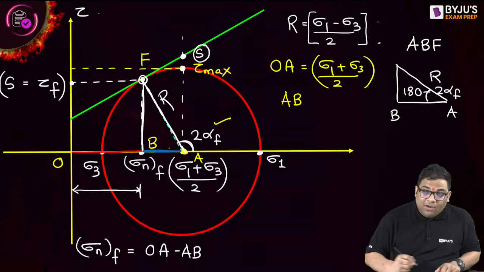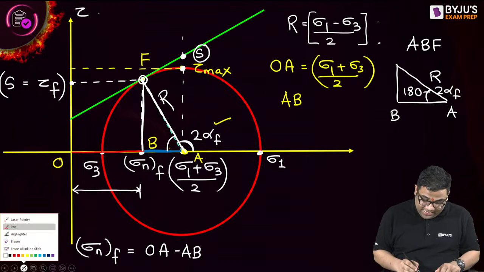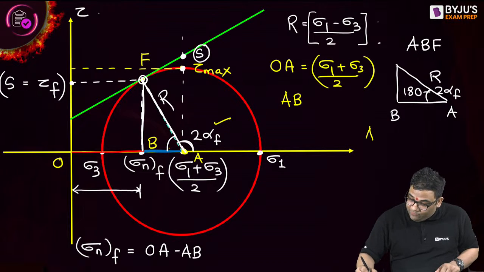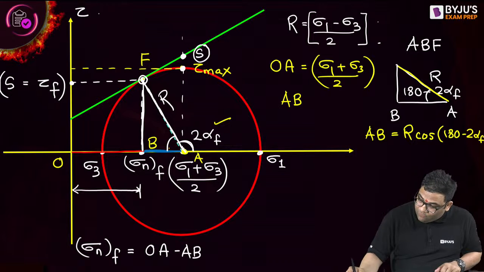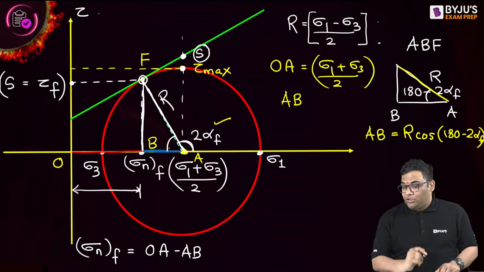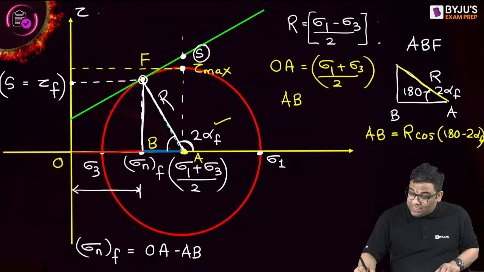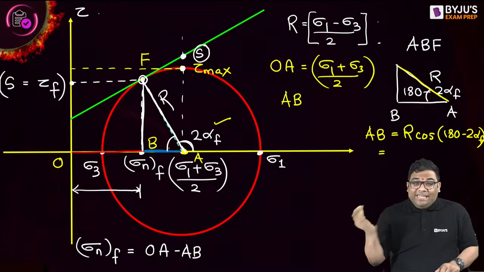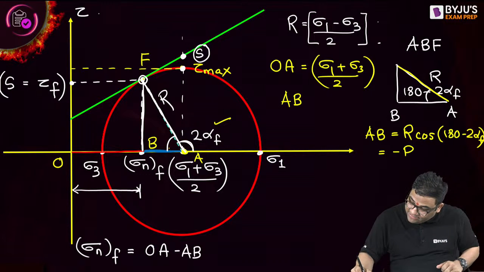Because this is 2 alpha F. So this angle will be 180 minus 2 alpha F. And can I say AB will simply be R cos of 180 minus 2 alpha F? And cos of 180 minus something is minus cos, na? So it becomes minus R cos 2 alpha F.